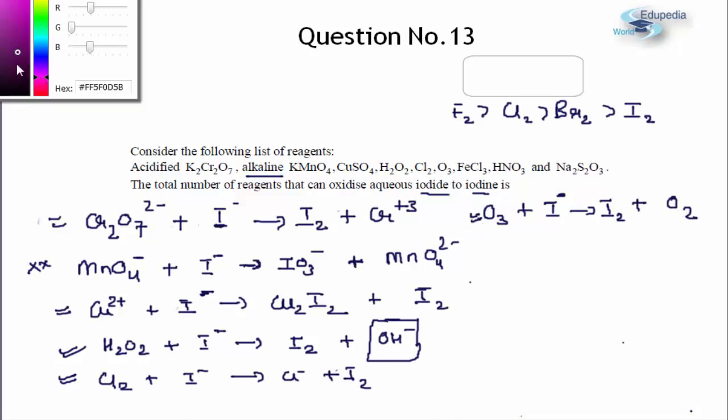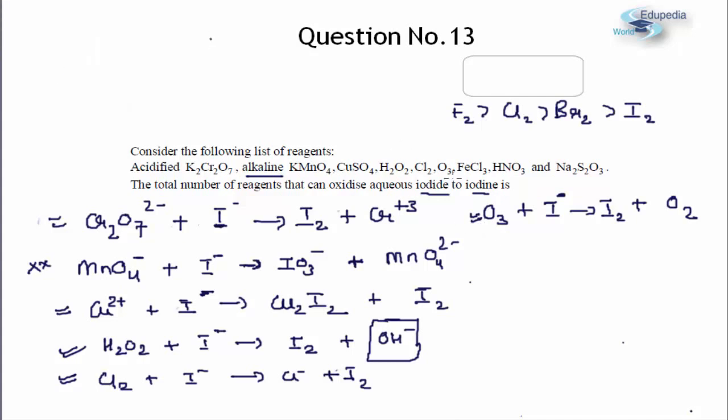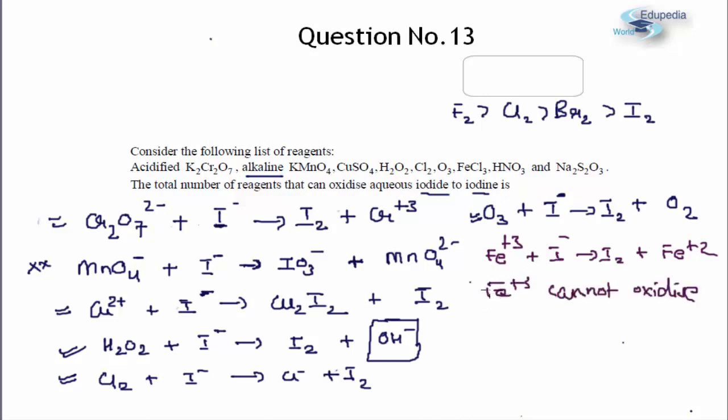If we consider further, the next reagent is FeCl3, ferric. So ferric is again a good oxidizing agent. Fe plus 3 will definitely oxidize I minus into I2, while it will itself get reduced to Fe plus 2. I would like to bring a very important point of inorganic chemistry and highlight it over here, that Fe plus 3 can oxidize I minus, but Fe plus 3 cannot oxidize Br minus. This is a very important point.